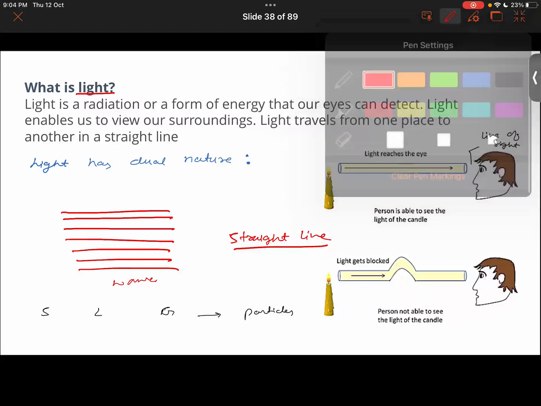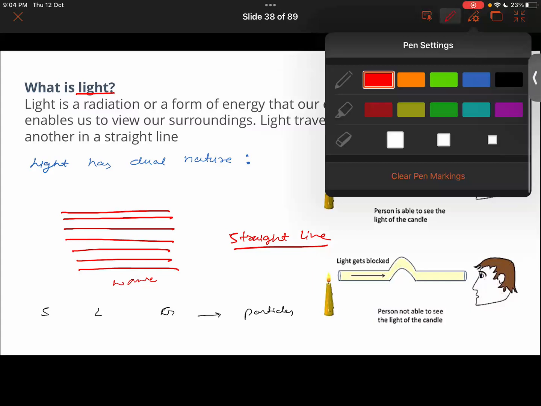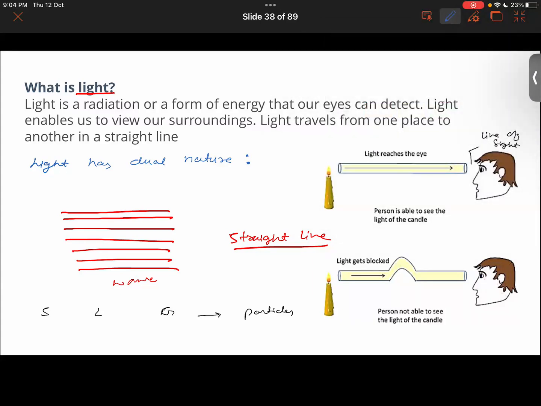So the scientist Albert Einstein suggested that maybe light was not exactly a wave or a particle. Now it's getting confusing, huh? What he basically said is that light is not exactly a wave, nor is it exactly a particle. He said that maybe light is both.